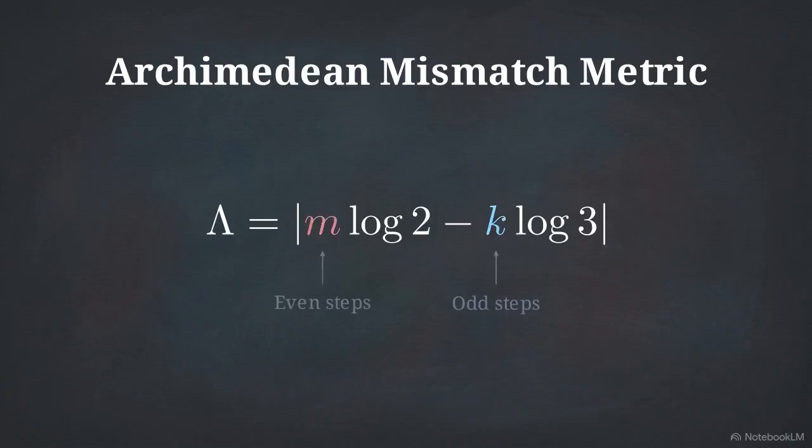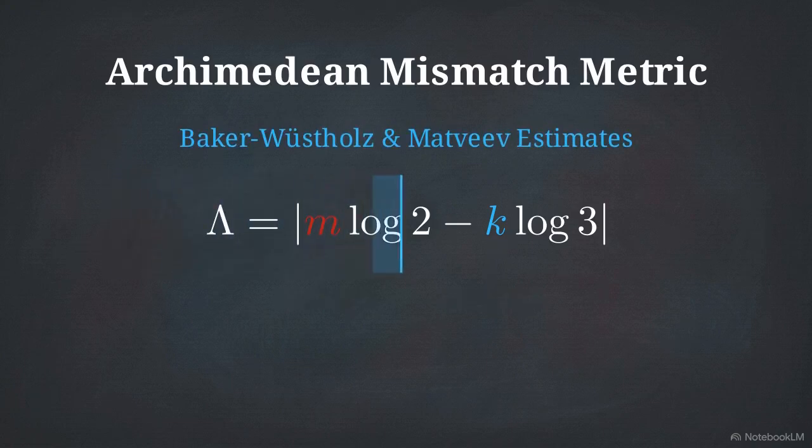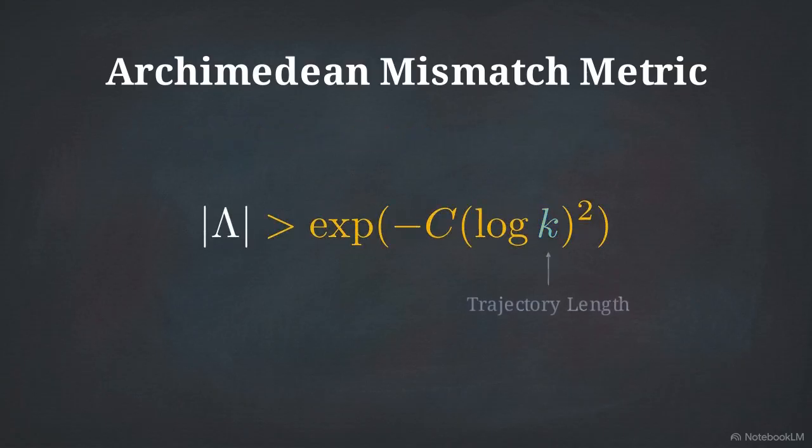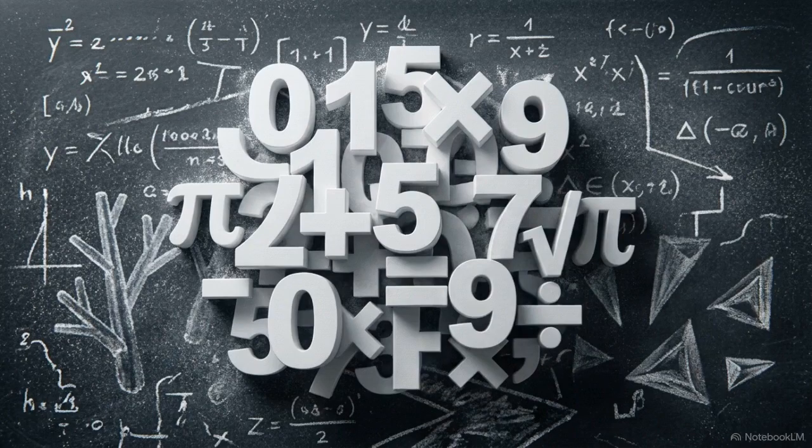This equation calculates the precise distance between the real and p-adic scales. We apply Baker-Wüstholz and Matveev-type estimates directly to this metric to quantify the divergence. This result establishes a mathematical lower bound, proving that the discrepancy grows exponentially as the trajectory length increases. This growth defines the arithmetic entropy of the system.